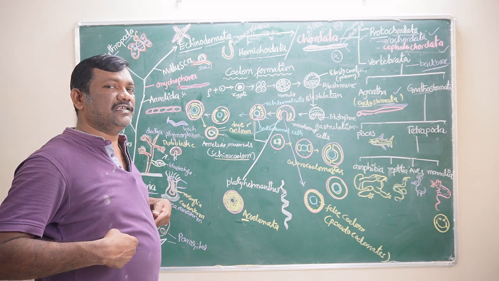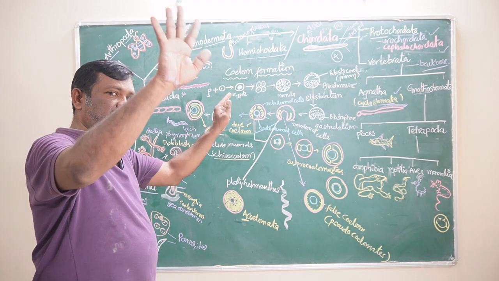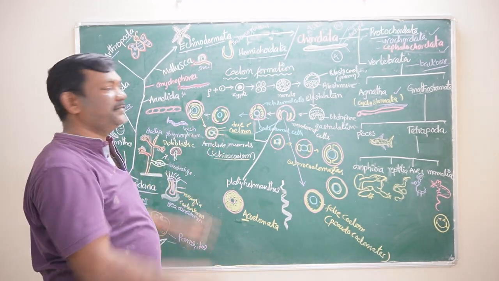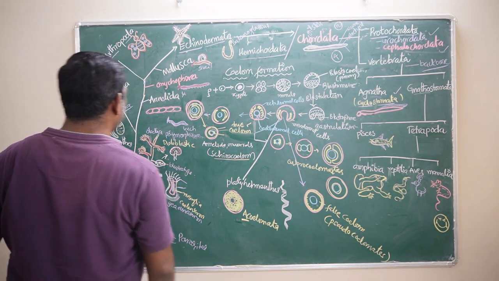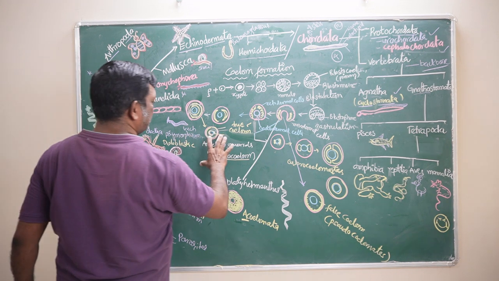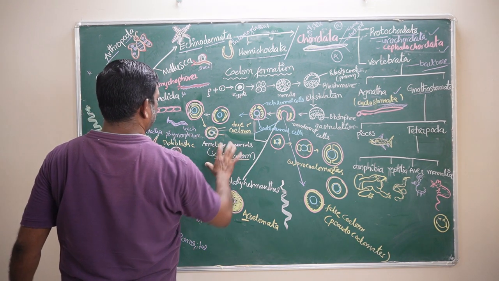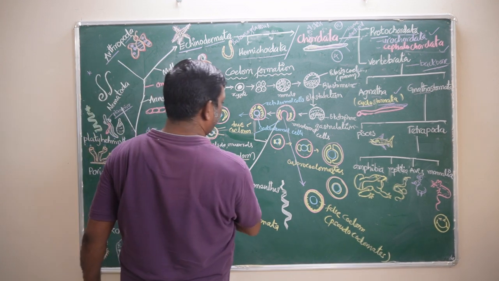Why is it called the secondary coelom? Because the primary coelom is removed and the secondary coelom replaces it by splitting of mesoderm. Okay, so now we got this. Schizocoelomata: Annelida, Onychophora, Arthropoda, Mollusca, due to the directly splitting of mesoderm.